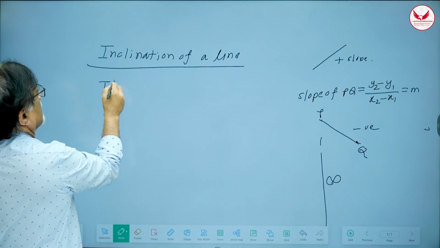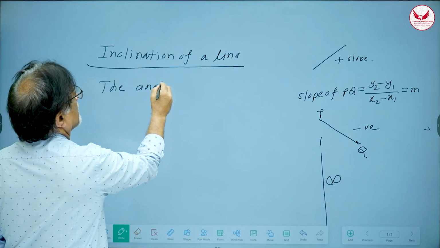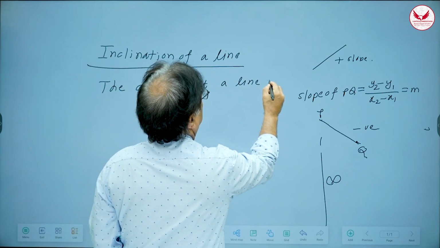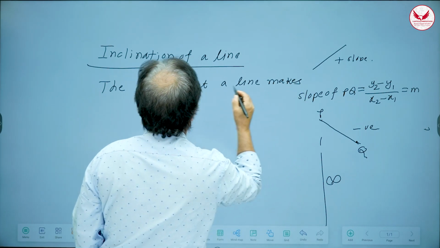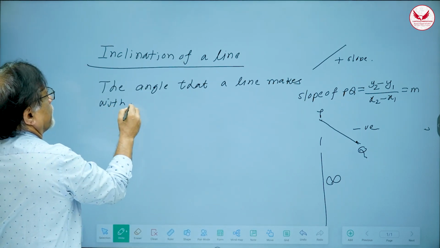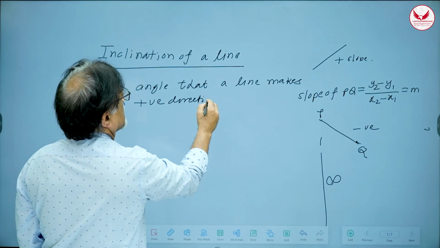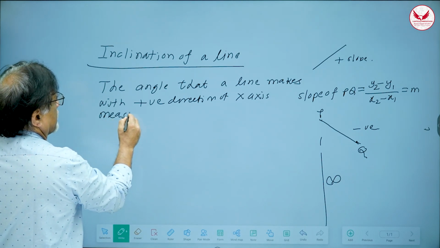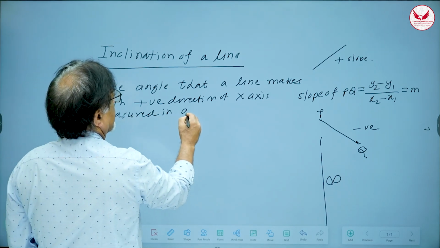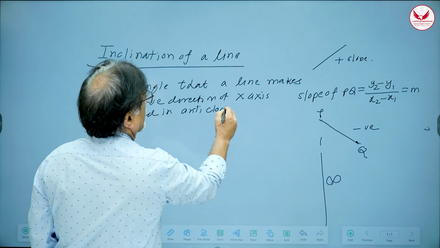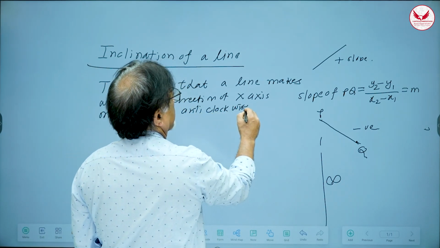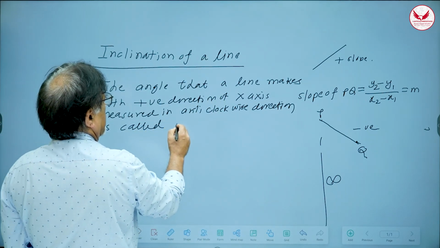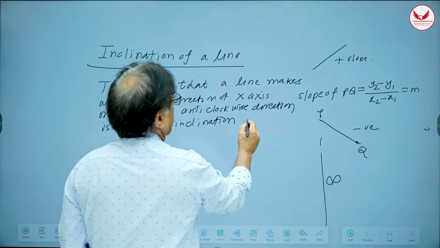The angle that a line makes with the positive direction of x-axis, measured in anti-clockwise direction, is called inclination. Inclination of a line.